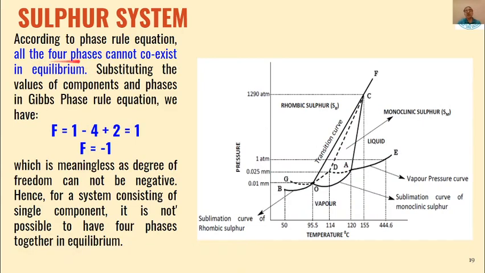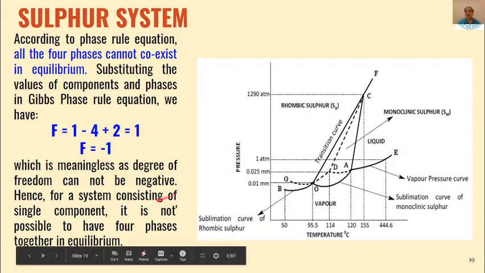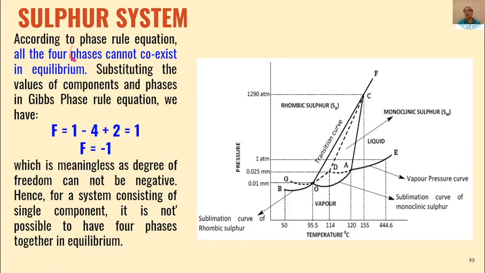As I have told you, all the 4 phases cannot coexist in equilibrium, because then the degree of freedom would become minus 1, and degree of freedom cannot be negative. That is why these four phases cannot coexist. The maximum number of phases that can exist in a one component system is 3.